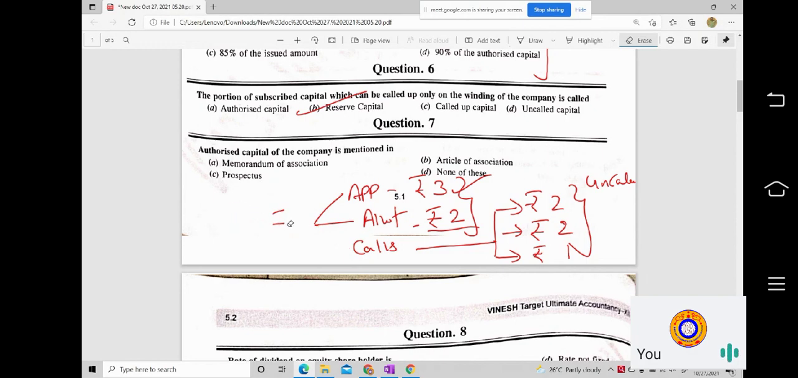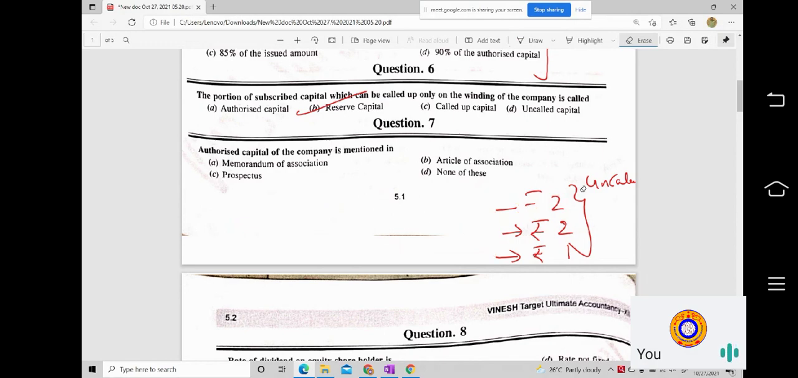Now moving on to question number 7. It asks where the authorized capital of the company is mentioned: whether in the memorandum of association, the articles of association, the prospectus, or none of these. So this is what we need to confirm.